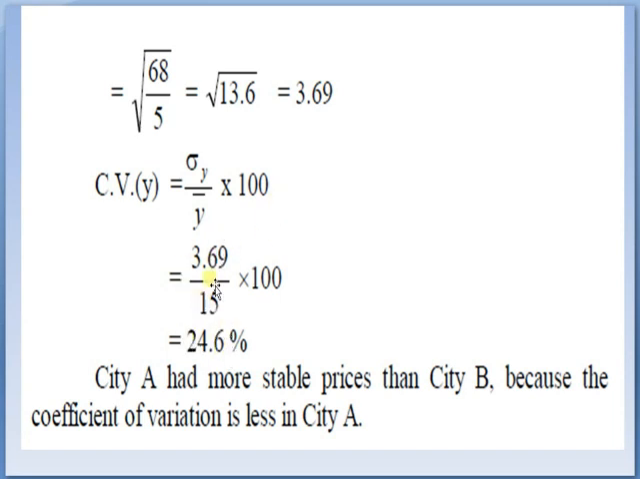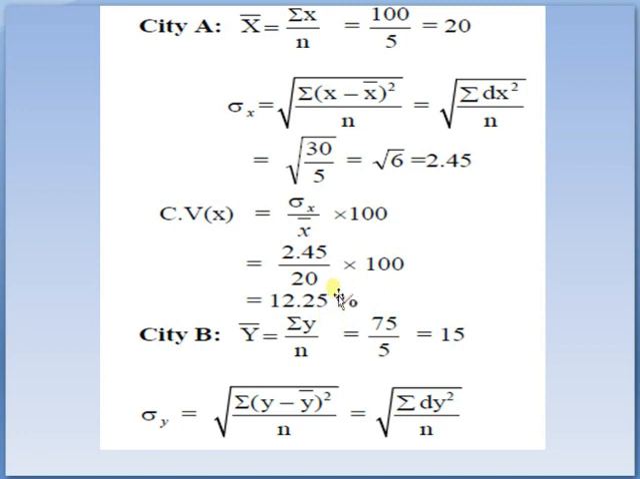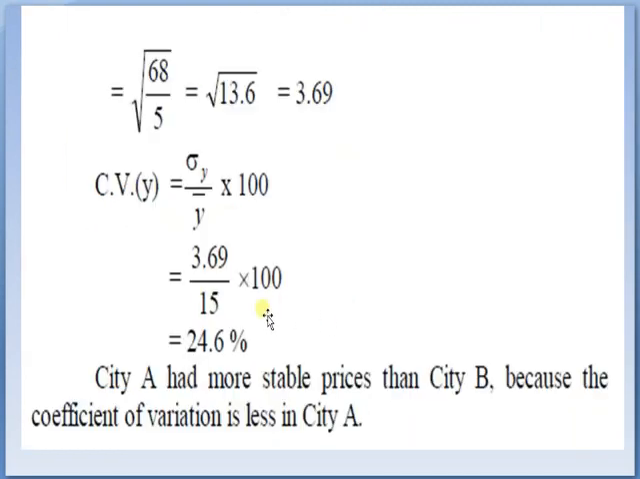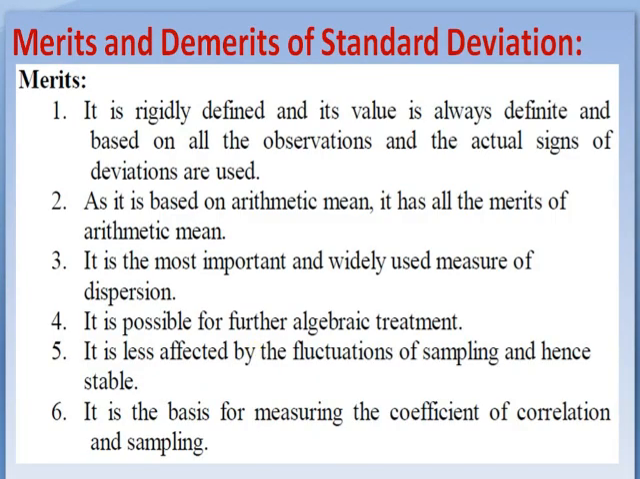Variability in the prices of the commodity in city A is 12.25%, while city B has Y bar, the mean price of the commodity, equal to summation Y by n, that is 75 by 5, that is 15. Sigma Y is equal to the square root of summation Y minus Y bar square upon n, that is summation dy square upon n. Putting the values, summation dy square is 68 divided by 5, that is root 13.6, that is 3.69. To calculate the coefficient of variation of Y, that is sigma Y upon Y bar into 100, that is 3.69 divided by 15 multiplied by 100, it comes to around 24.6%.